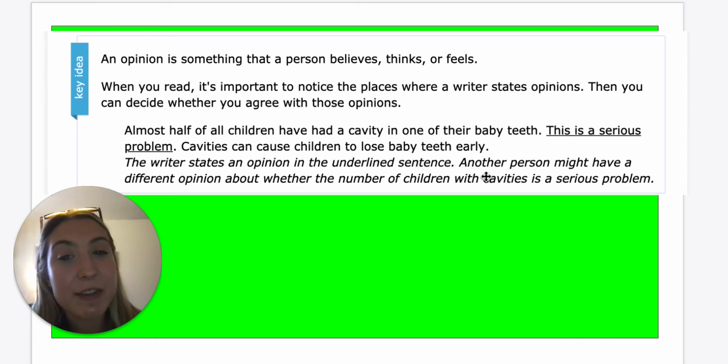Another person might have a different opinion about whether the number of children with cavities is serious or not. But almost half of children have had a cavity in one of their baby teeth, that's not an opinion, that's just a fact. Cavities can cause children to lose baby teeth early, that's also a fact because I couldn't really change that. But saying it's a serious problem, that's an opinion, because someone else might view it as not a serious problem.